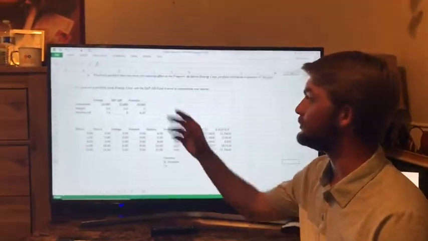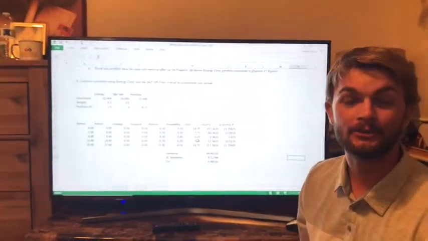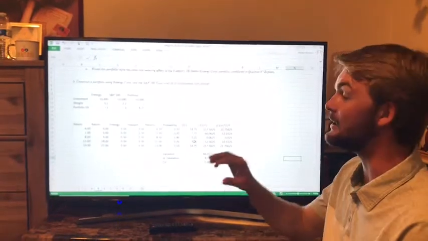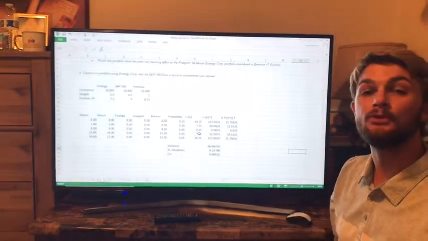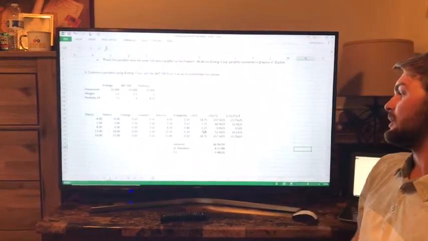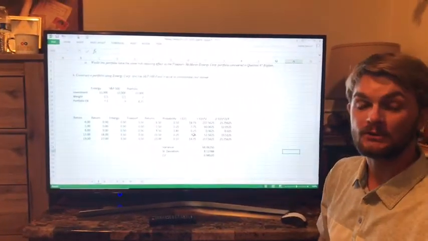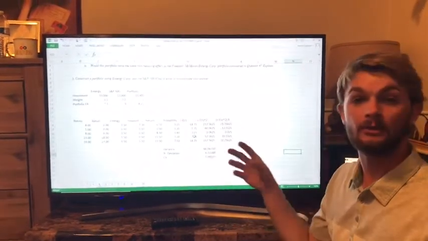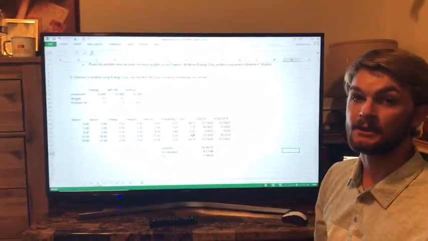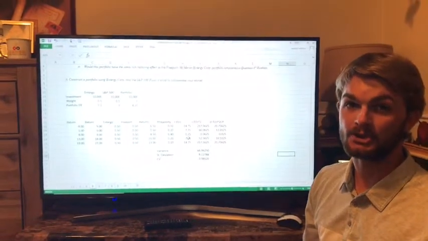So now what we did was put $10,000 into Entergy and $10,000 into the S&P 500, evenly weighted. Their portfolio expected return is going to be 8.25 with a standard deviation of 8.12 and a coefficient of variation of 0.98. So this investment is actually riskier than the former one due to the fact that its standard deviation and coefficient of variation are higher.